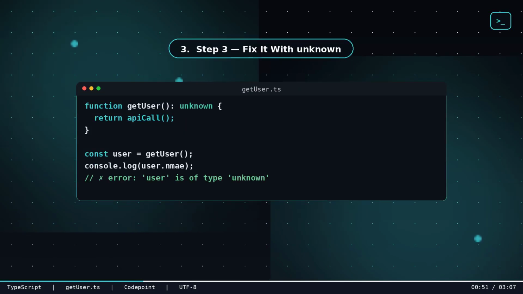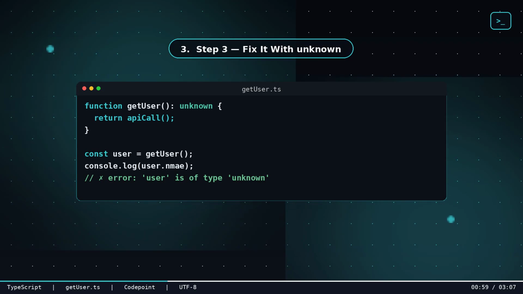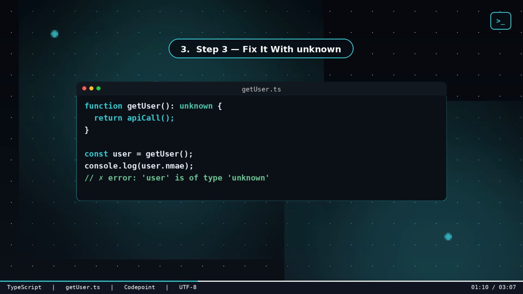Step 3. Fix it with unknown. Swap the return type to unknown. Same function, one word different, but now TypeScript refuses to let us touch the value at all until we prove what it is. function getUserUnknown, return API call. console.log user.name.uppercase. Type error. User is of type unknown.